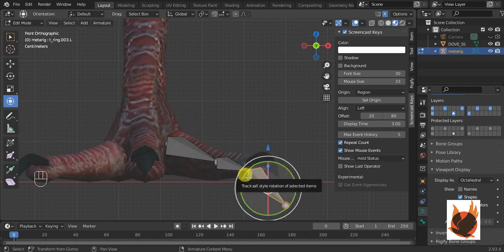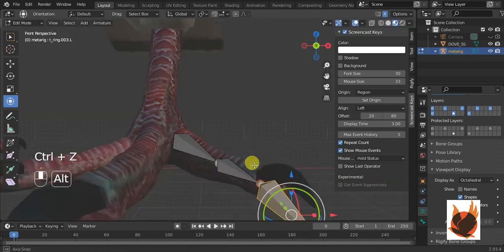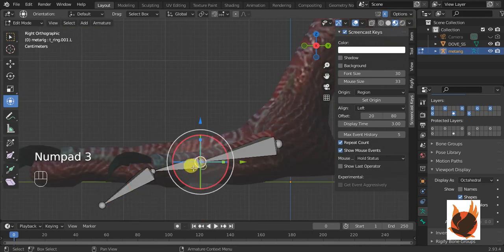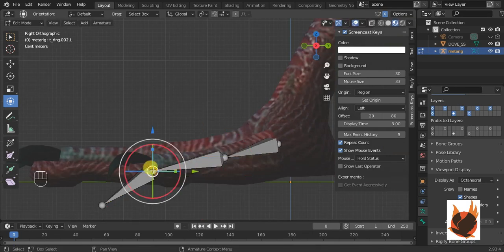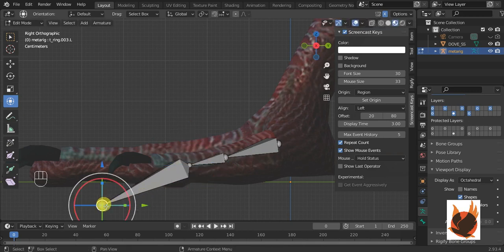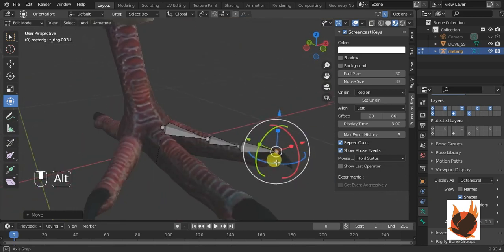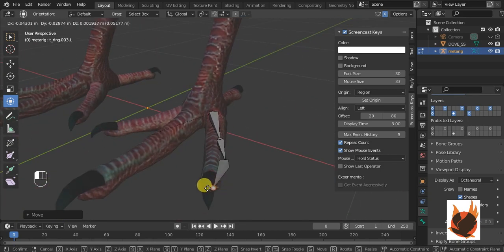So just go here and then, I think it is not aligned.